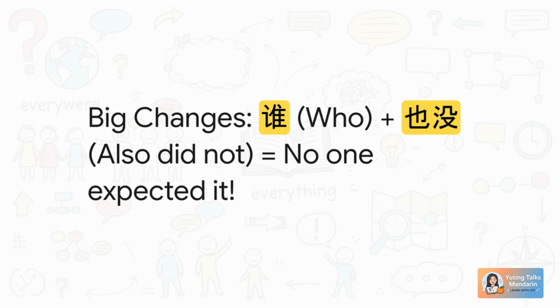For sure, 谁 teamed up with 也 or 都 covers the entire scope of people. If the context is positive, it means everyone. If it's negative, like our sentence using 没, it means no one. It just adds so much flavor and drama to your conversations.